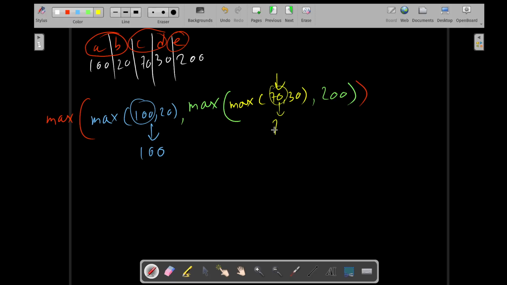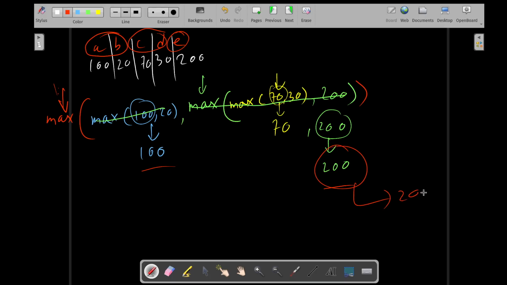So it will give you 70. And what about this one? 70 comma 200, which is the bigger one? 200. So it will give you 200. Fine, this is completely done. You get 100 and 200. Now this max would check which is bigger, 100 or 200. Of course 200. You will get 200.